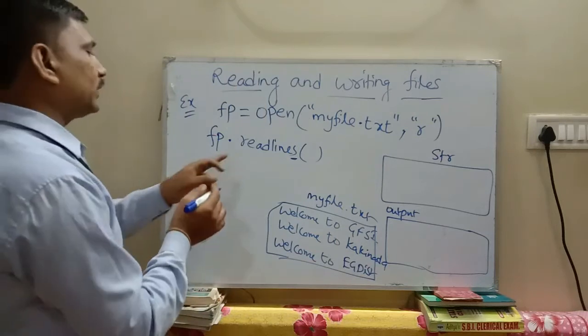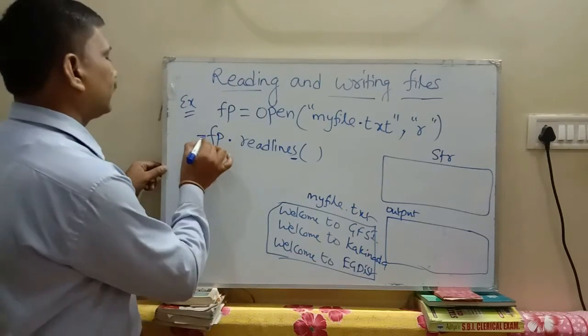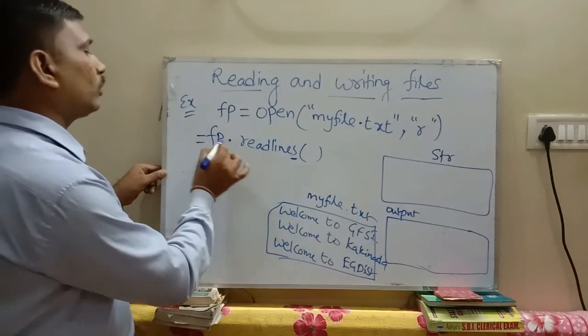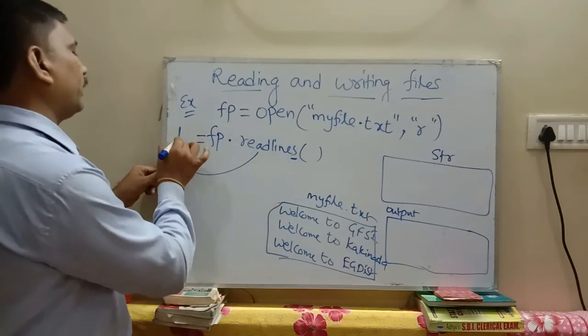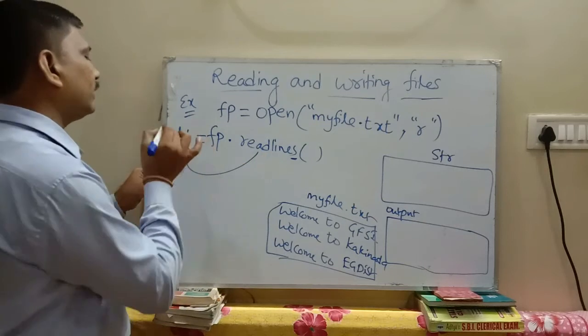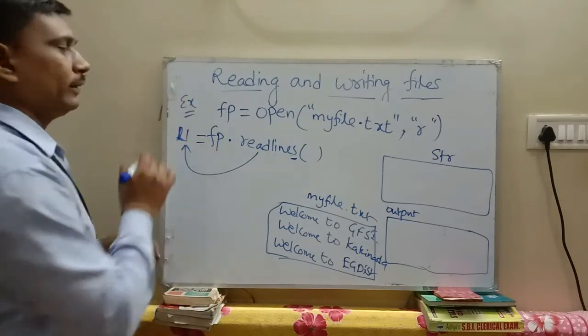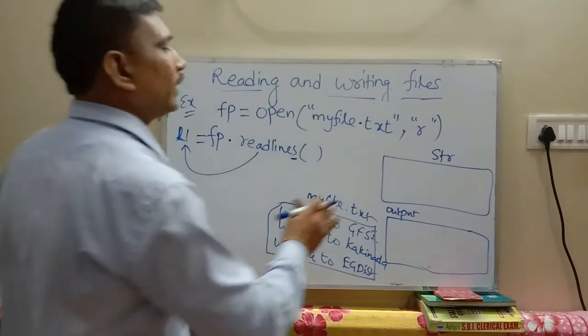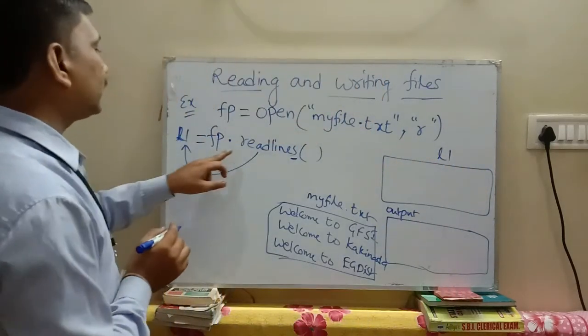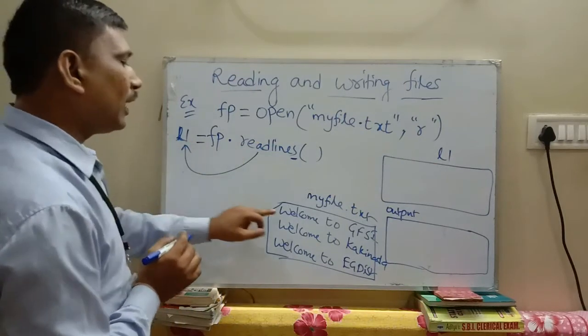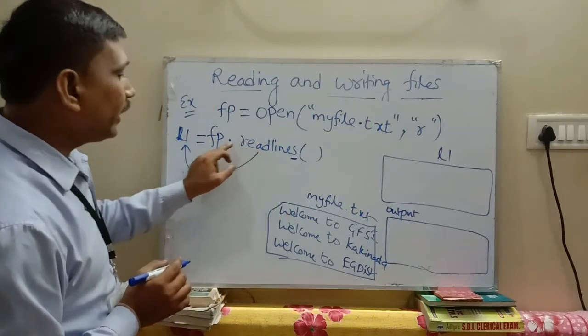By using the readlines method, I write fp.readlines(), and it stores the result in a list. Suppose L1 is that list. This list consists of all the lines that are read from the file.